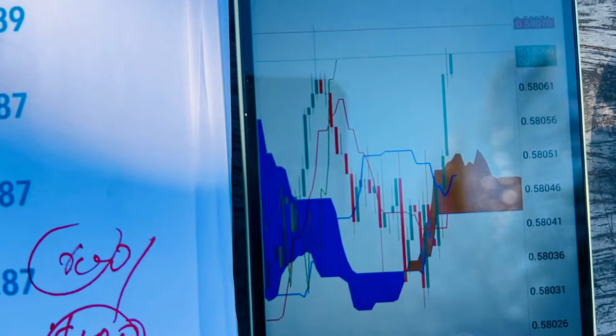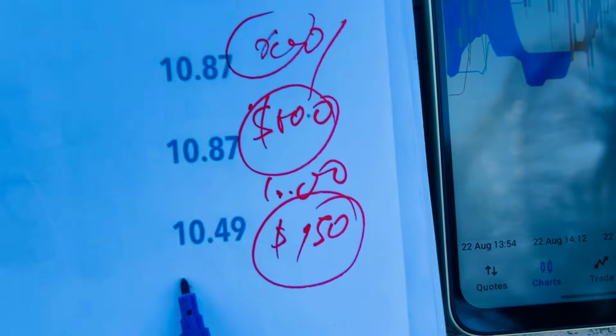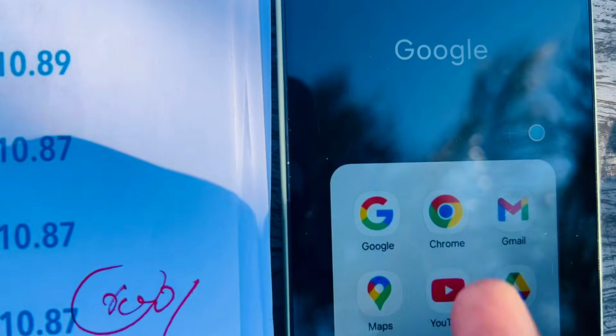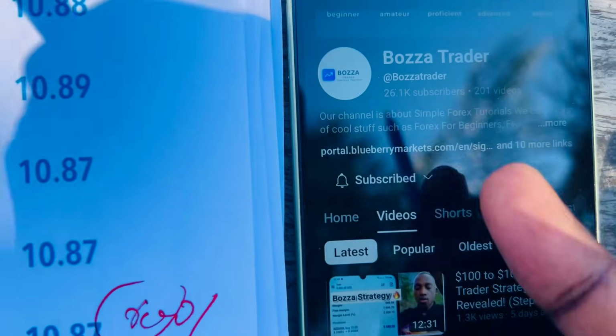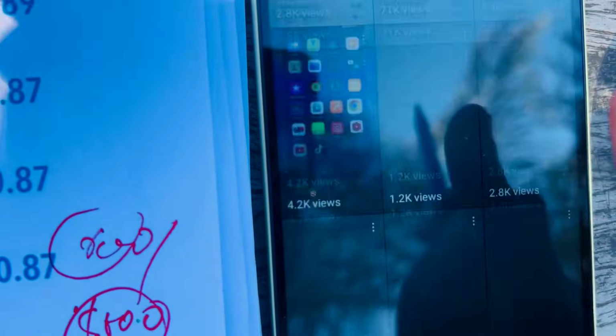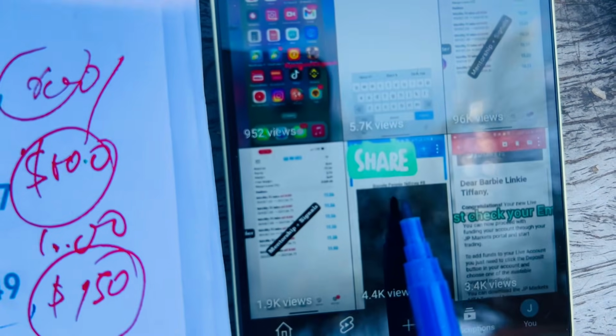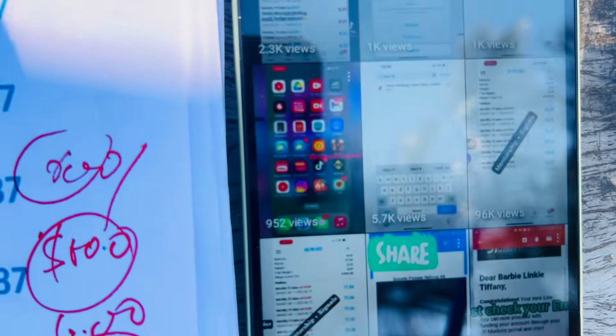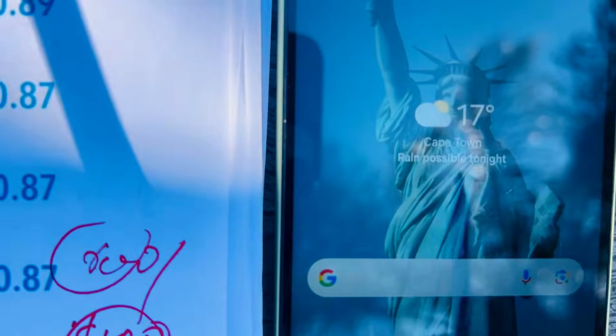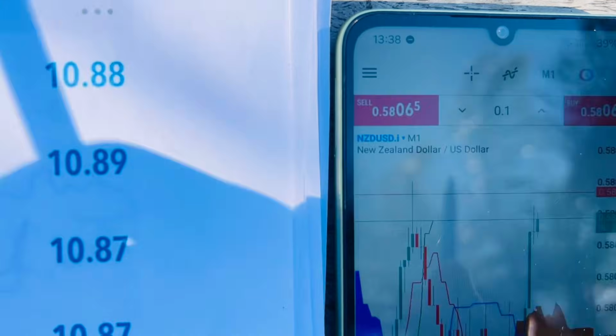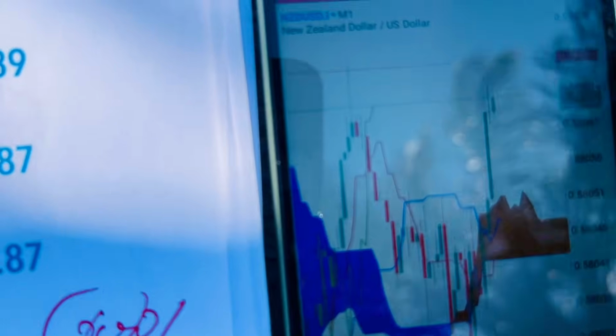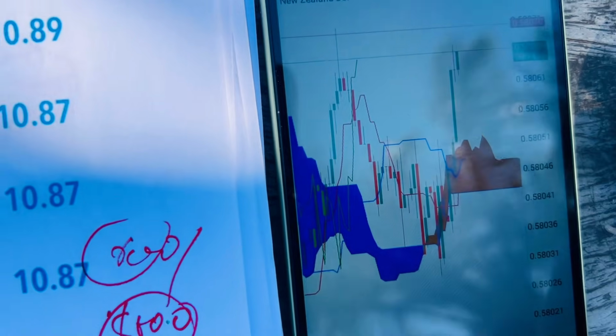Now, why do I recommend the NZDUSD? Because if you go to our YouTube channel, I'll share also the link in the section below. You scroll all the way down. This is the day when I traded the NZDUSD, and I made money there. So make sure that you also check that video, not tutorial. It's just a video where I was showing how much money I was making.